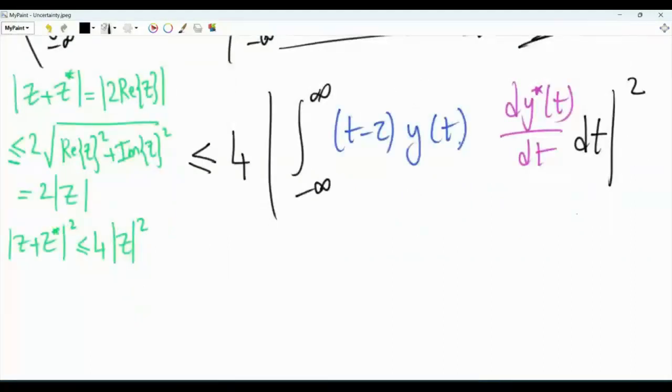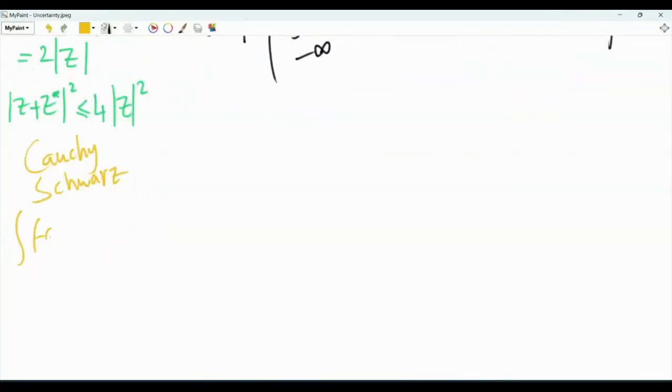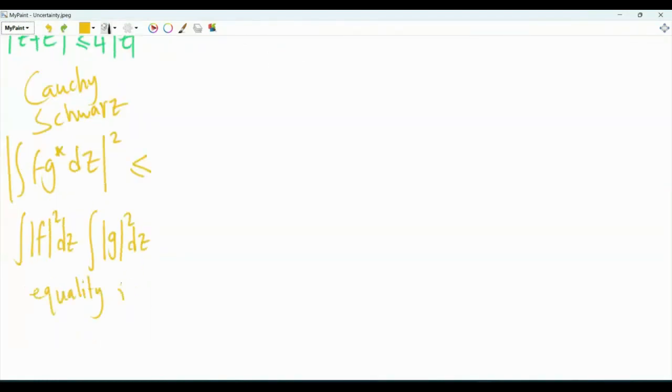Now let's apply another inequality, which is the Cauchy-Schwarz inequality. So we have the inequality Cauchy-Schwarz. Now, if we have the integration of f g conjugate dz, both these guys being functions of z, then the magnitude squared of this integral is upper bounded by the product of two integrals. The first one is the integral of the magnitude of f squared, and the second one is the integral of the magnitude of g squared. We have equality if and only if f is some complex number times g.